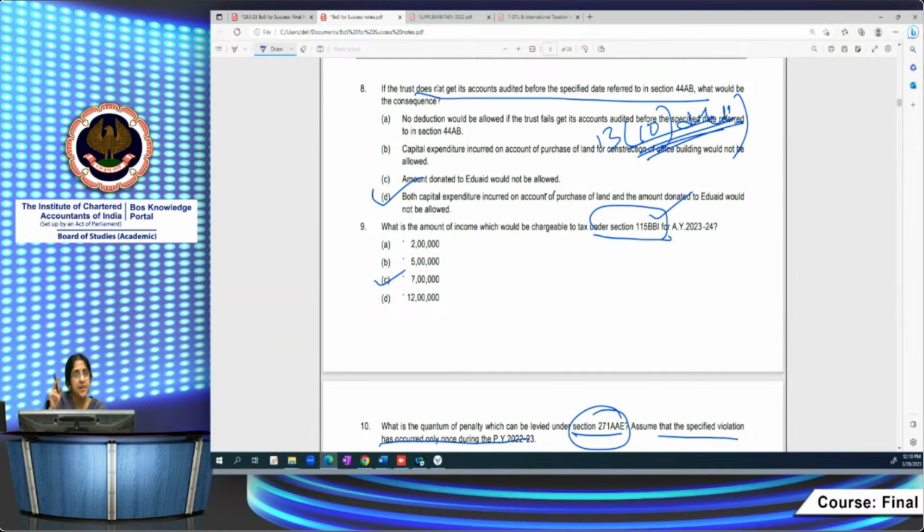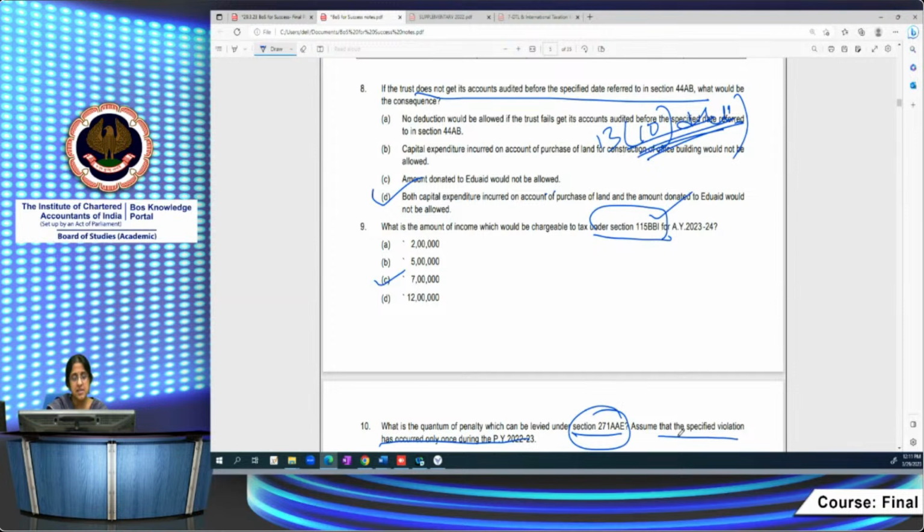In respect of that, that sum will not be allowed as application. It will be subject to tax at 30%, plus penalty will be attracted under 271 AE. And since it has occurred only once, for the first time, then it is 100% of the aggregate amount. If more than once, after that the violation occurs, then it's 200% of the aggregate amount.